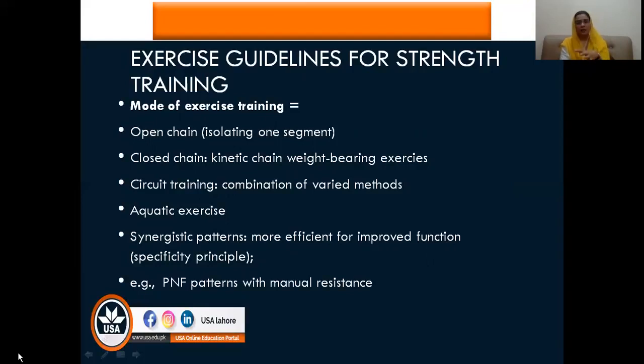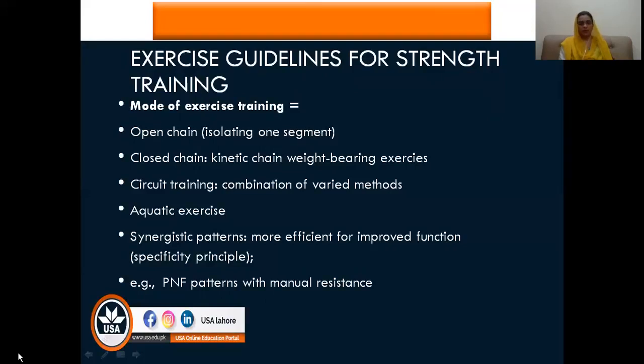And in that, once again, we are discussing the PNF patterns. We can add manual resistance in PNF patterns. PNF patterns are actually based on your functional patterns. That's why those are also linked with your synergic patterns. So those are more efficient to improve function, because the patterns are already functional and the muscles are linked in a very natural way. So that's why they have the added benefit if you use PNF patterns or synergic patterns.